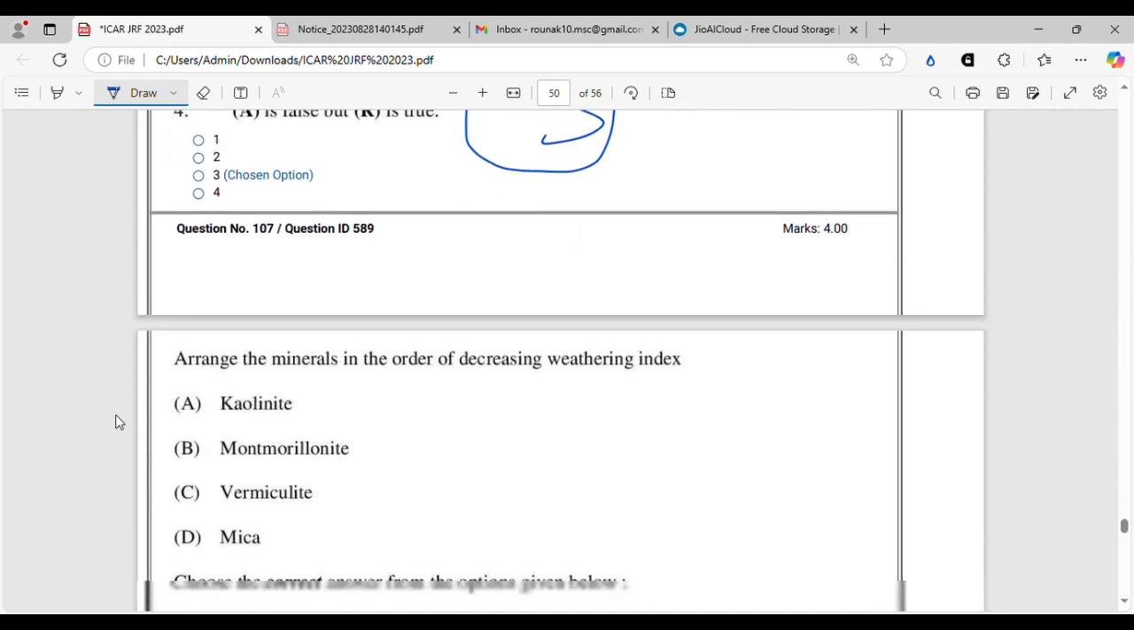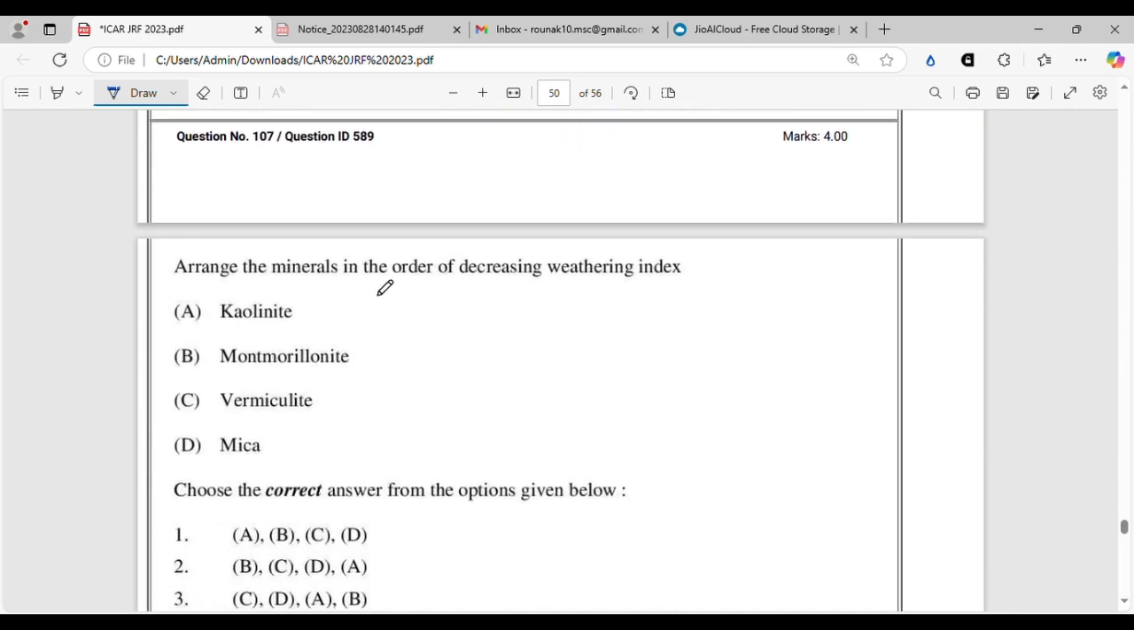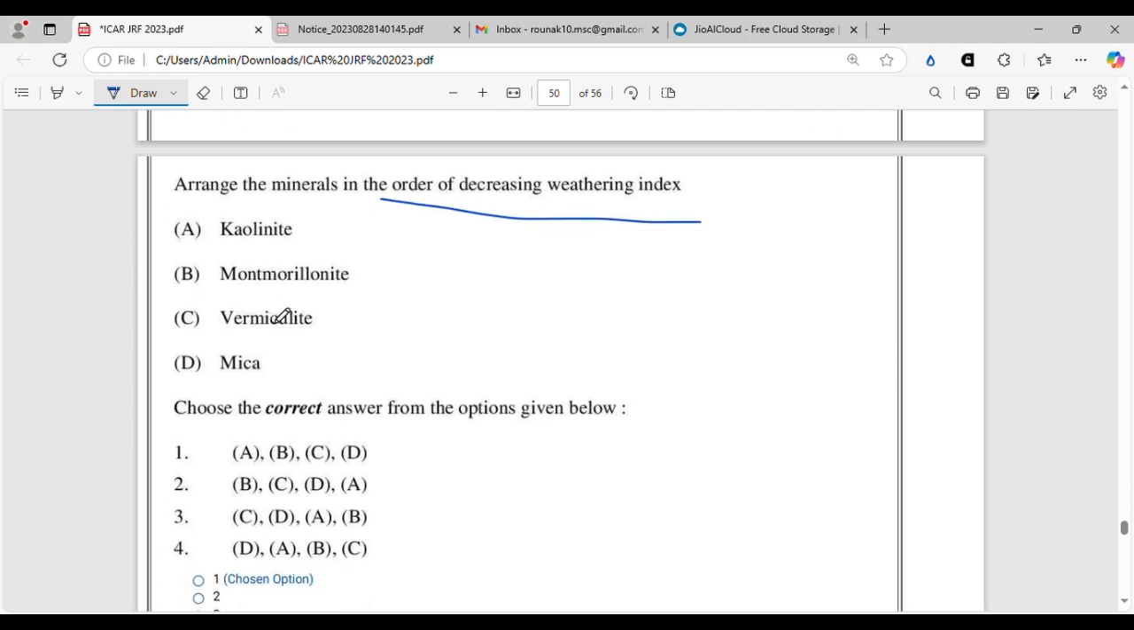All right. So you have to arrange the minerals in the order of decreasing weathering index. The weathering index, as you know, was given by Jackson in 1964. You have to remember the weathering index values, and you can find them in the old edition of the ICAR book in the pedology section, or also in J.L. Sehgal's pedology book. Out of these 4 minerals, the highest one is kaolinite. So kaolinite will of course come first, and we think we have already got our answer, that is A.